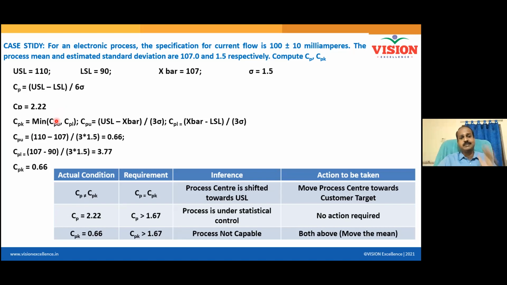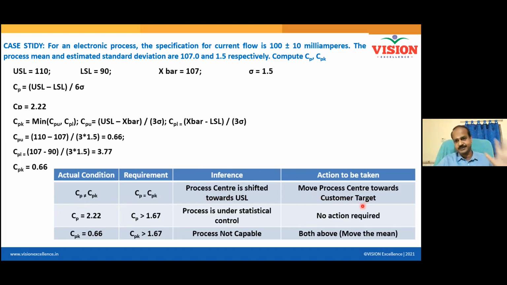Now I calculate CPK. My CP upper is 0.66, CP lower is 3.77. Which one should I take? CP upper 0.66. So my process is shifted to the right side, right? And now I clearly understand CP is not equal to CPK. Requirement is CP should be equal to CPK. Process is shifted towards USL. So you must take measures to move the process center towards the customer target.